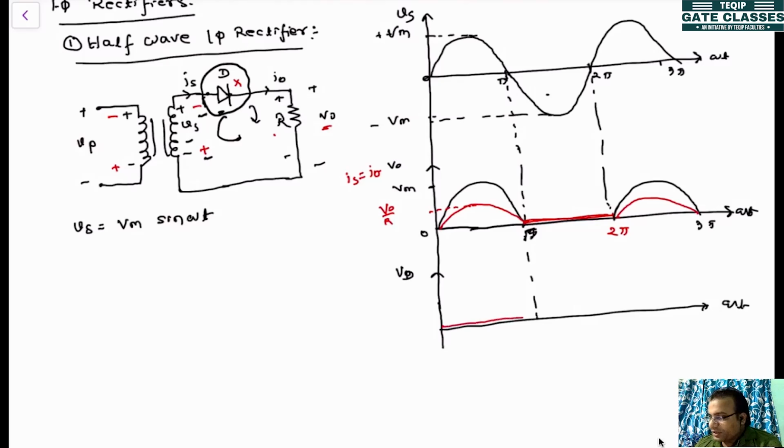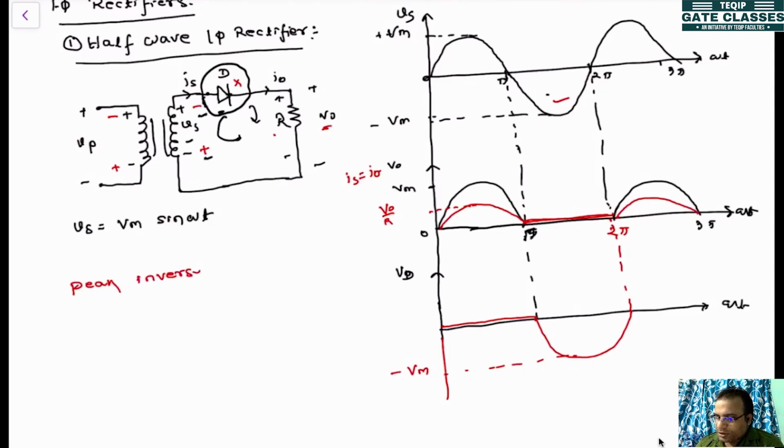When the diode is not conducting, that negative voltage appears across it. This minus Vm is nothing but the reflection of the negative side voltage of the supply, and it is called the peak inverse voltage.